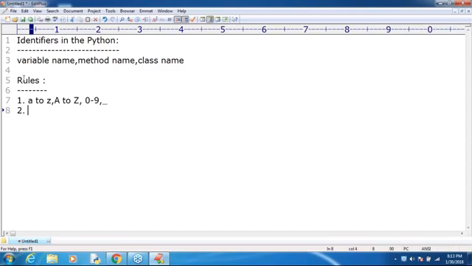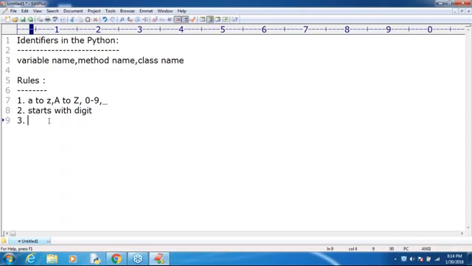Next, identifiers should not start with a digit. By mistake, if an identifier starts with a digit, we will get an error. Of course, this rule is applicable in almost all programming languages, not only Python. In Java it is applicable, and in C language it is applicable like this.